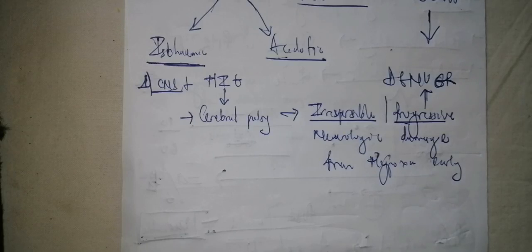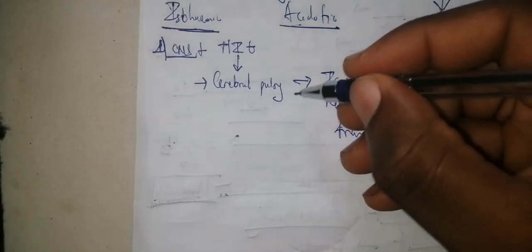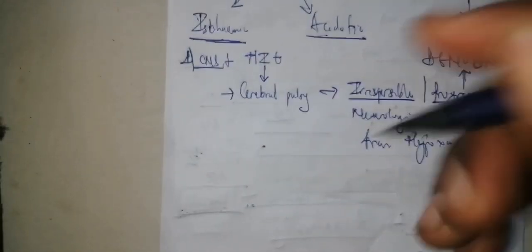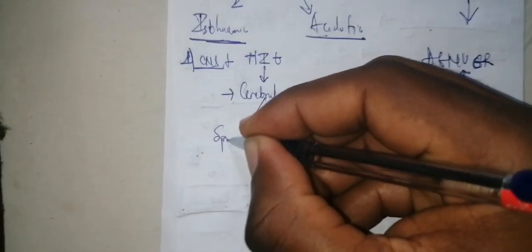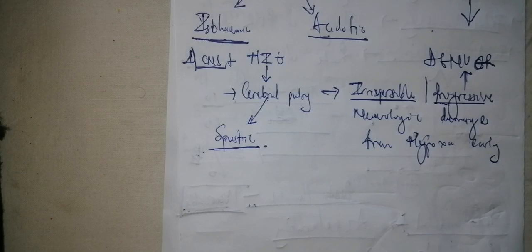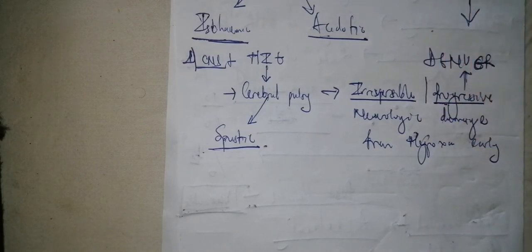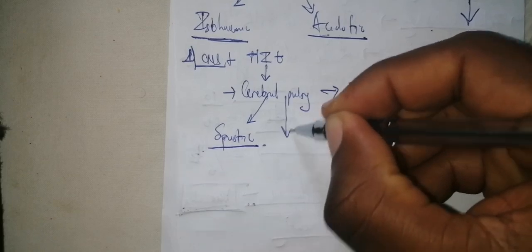So irreversible progressive neurological damage from hypoxia in early life, that is cerebral palsy. And you need to know that this cerebral palsy has four main divisions. It is divided into spastic. Spastic is when they have involvement of the pyramidal tracts. Is it clear? It is like a pyramidal syndrome in neonates. So that's a case of spastic cerebral palsy, meaning that there's going to be hypertonia, hyperreflexia, and all those other signs like in the pyramidal syndrome.